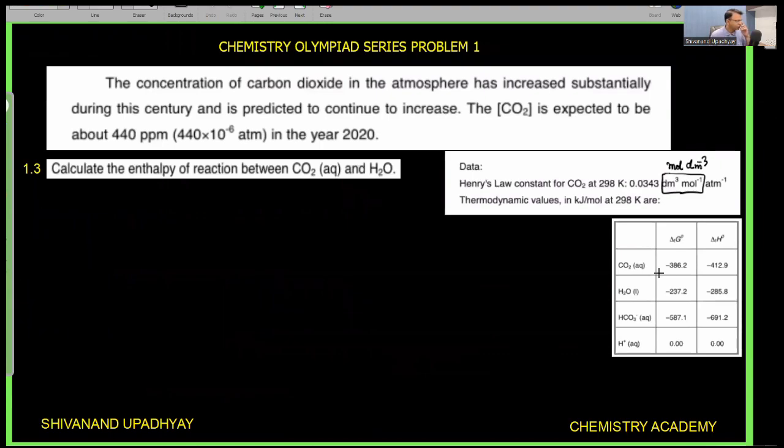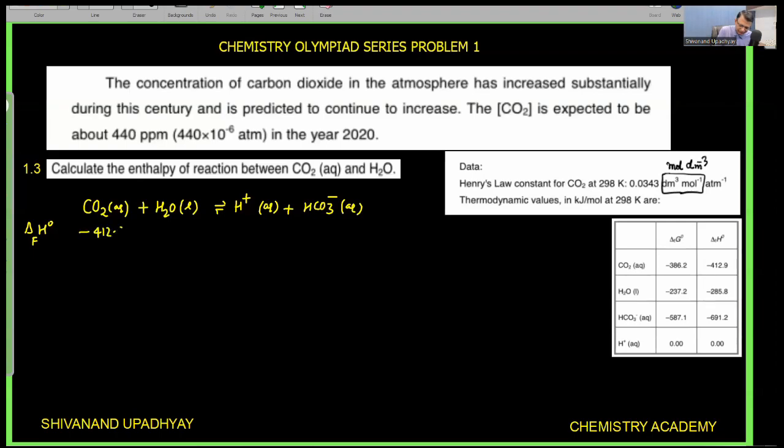So this is about the 1.2 problem. Now 1.3, calculate the enthalpy of reaction between CO2 in aqueous state and H2O. So this is a very simple problem. We first write the reaction: CO2 in aqueous state plus H2O in liquid state will form H+ ion in aqueous state plus bicarbonate ion, HCO3- ion in aqueous state. So here they have mentioned the value of delta H naught formation of all the reactants and all the products. For carbon dioxide, the value is minus 412.9.